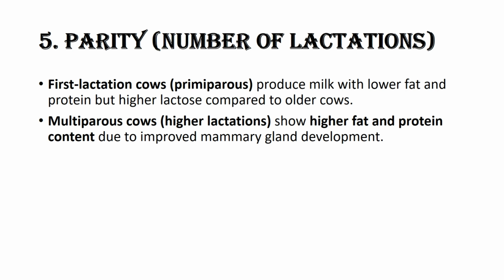Parity. First lactation cows produce milk with lower fat and protein, but higher lactose compared to older cows. Multiparous cows, higher lactations, show higher fat and protein content due to improved mammary gland development.